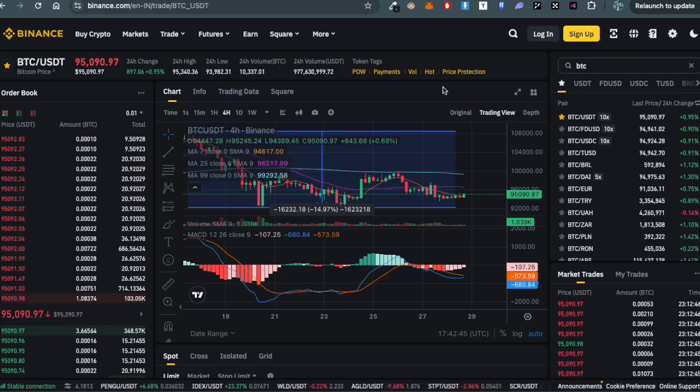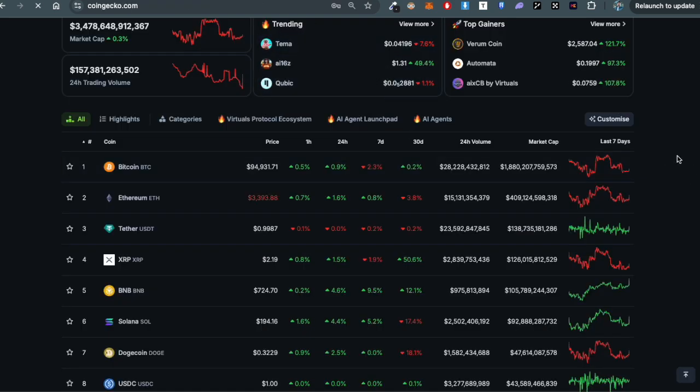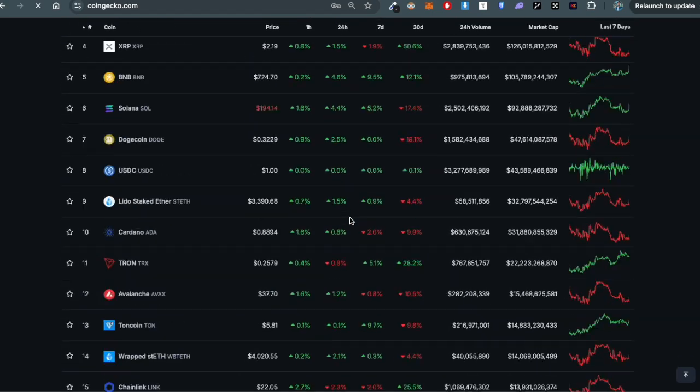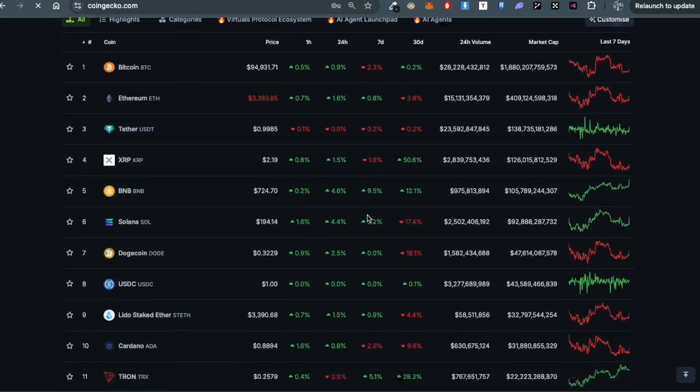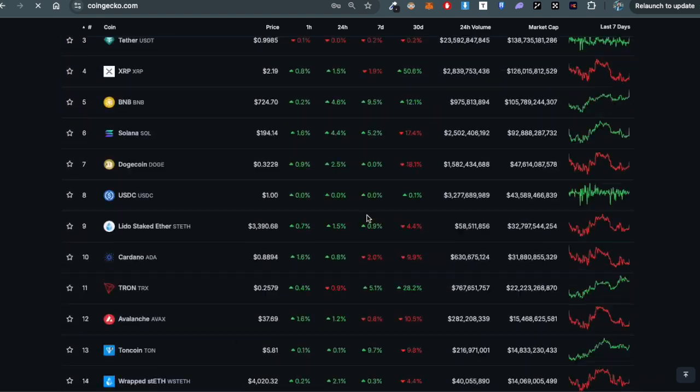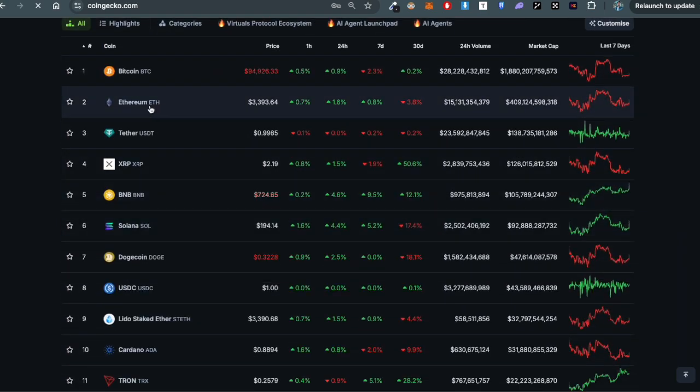But what if you are interested in the other coins? So for that, you have to do research, and this website will help you a lot. So the next step is how to do research and how to understand about any crypto. So this is the chart, and this is the table where you can actually see all the tokens here. Then what you have to do is read about almost every token, at least the top 10 tokens.